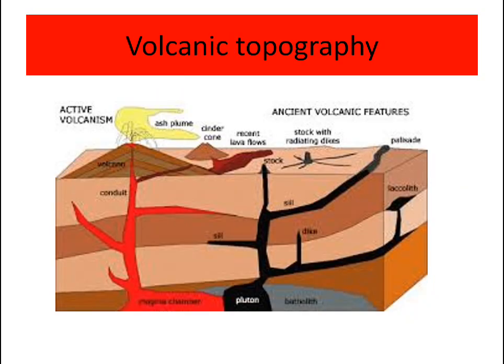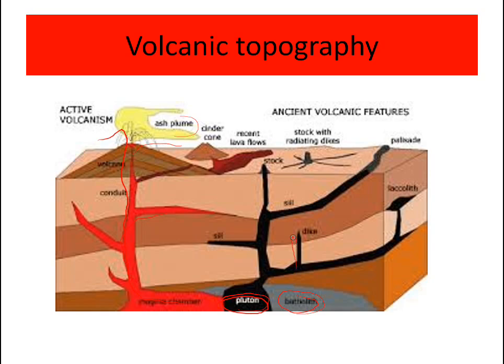Volcanic topography: different topography is formed by volcanoes. Active volcanism and ancient volcanic features. In active volcanism, the magma is rising and the lava is flowing outside, and ash and fumes are formed. Suppose this is cooled and solidified. This is plutonic, meaning formed deep inside the earth. A batholith is an irregular form of rock formation; lith means rock formation.